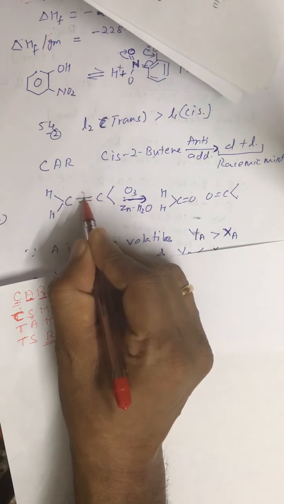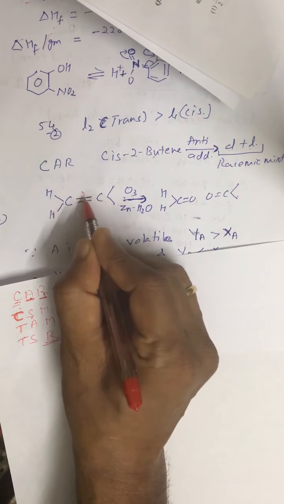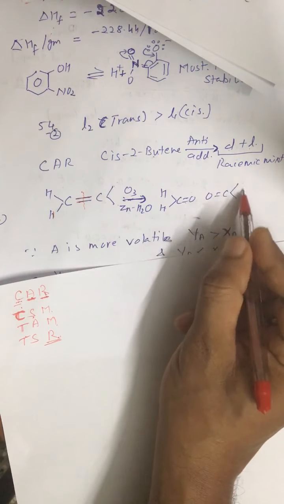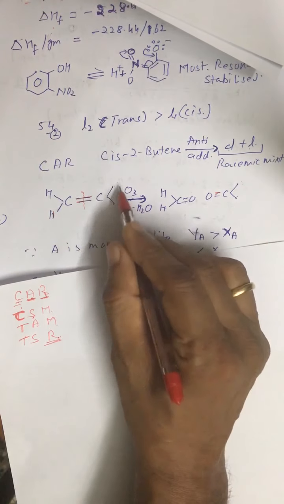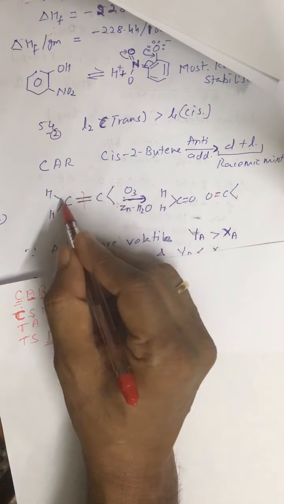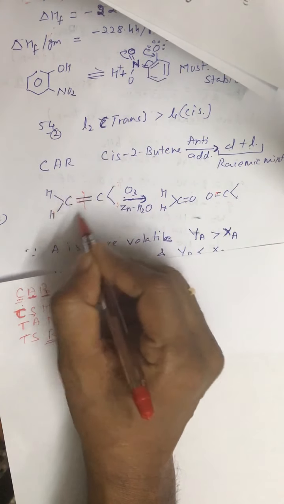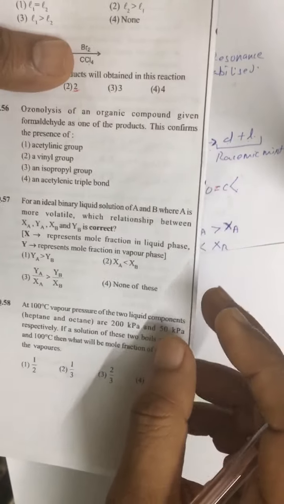What you have to do is just rub off half of the double bond, and rub off half of the portion, so you get formaldehyde and this kind of other carbonyl compound. The product will depend on this group, the alkyl group, or whatever it is there. Since one product is formaldehyde, we are sure that this group must be there, and this group is called a vinylic group. 56, correct answer is second option.